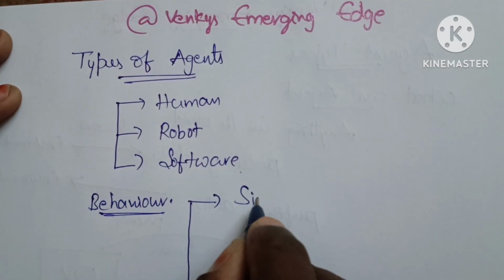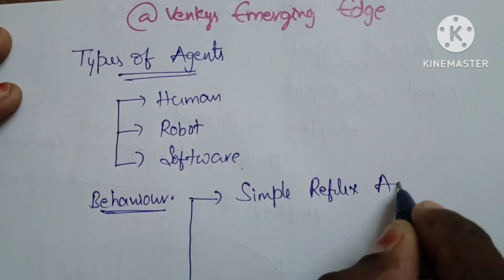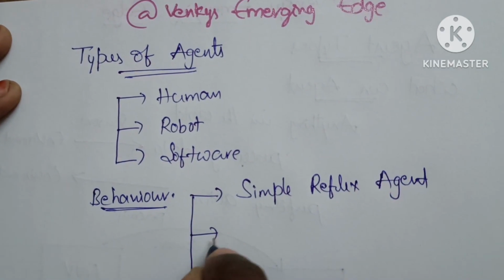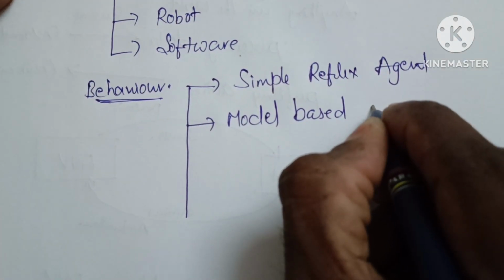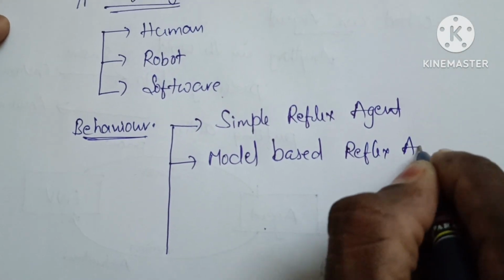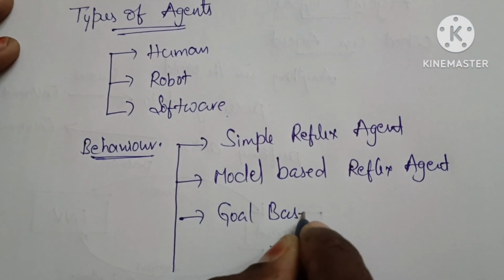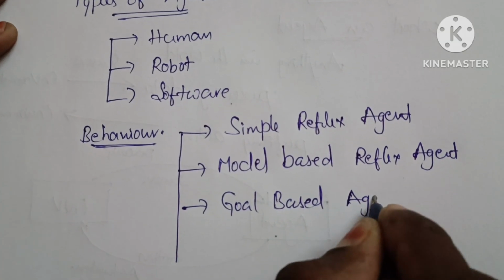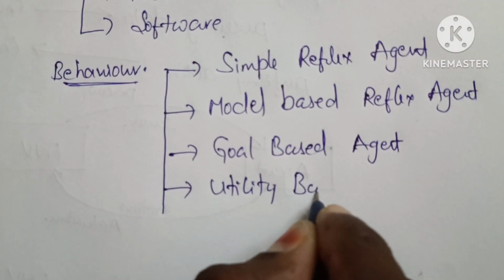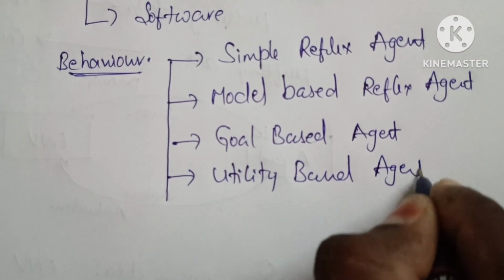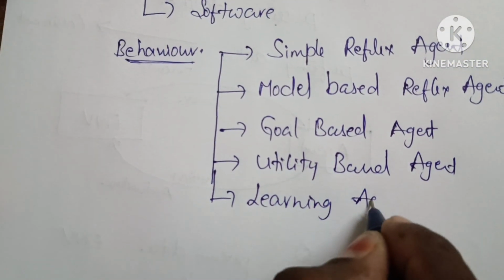The first one is simple reflex agent, model based reflex agent, goal based agent, utility based agent, and finally learning agent.